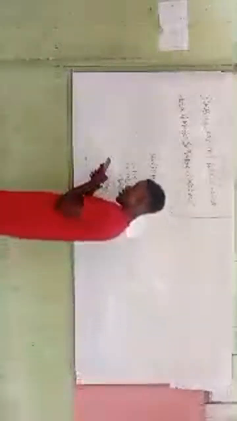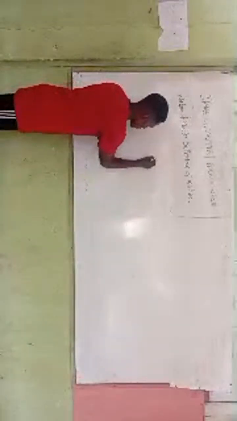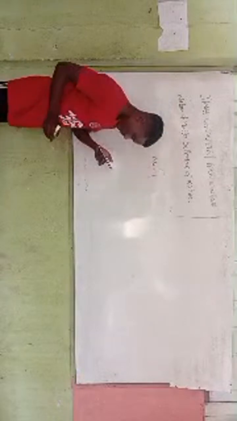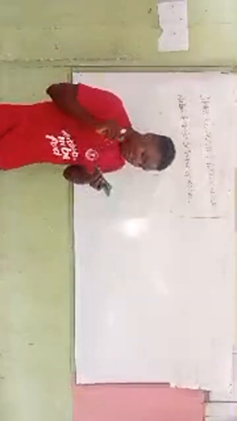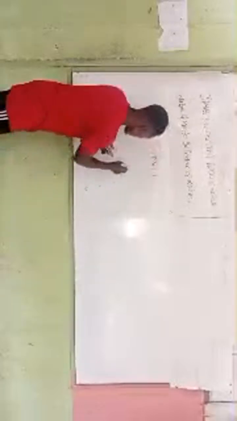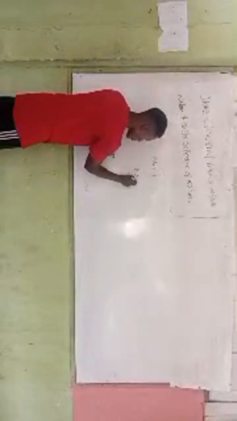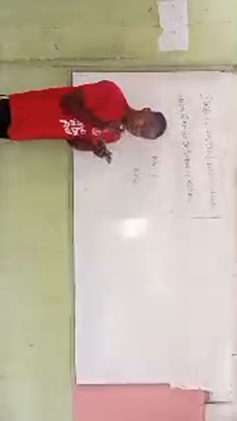Let's check on the next question. It says sodium chloride may be obtained from a brine solution. So you have to ask yourself, what is a brine solution?